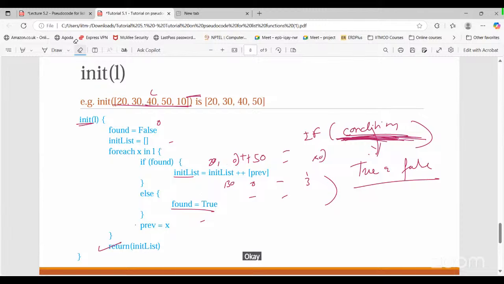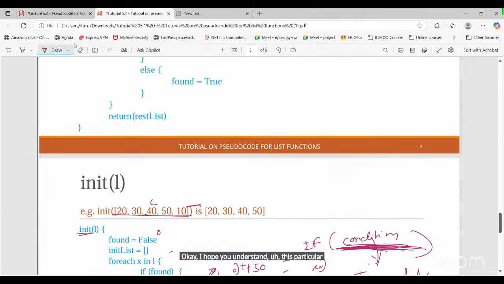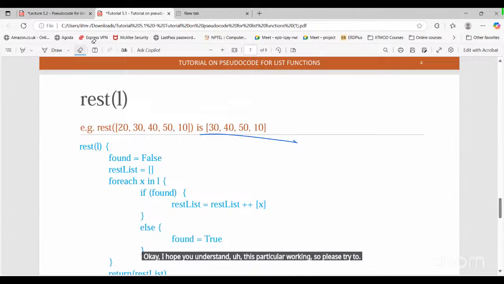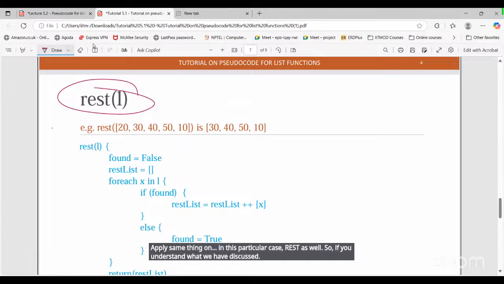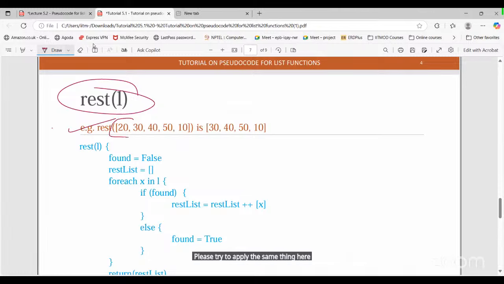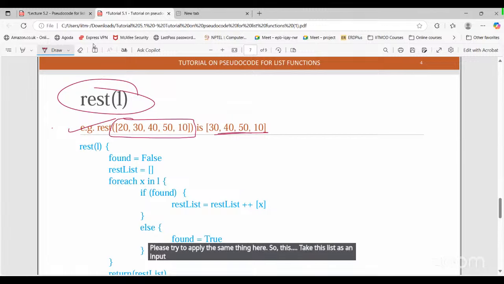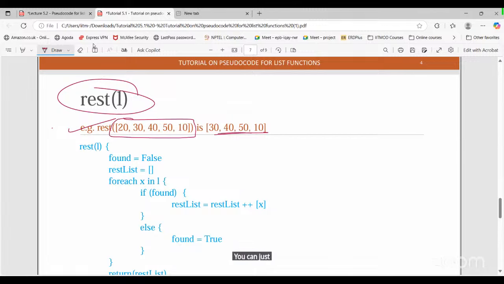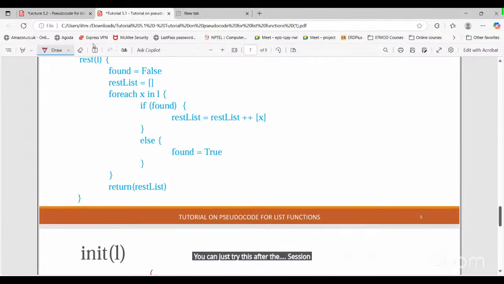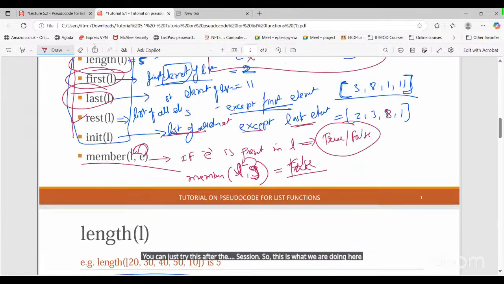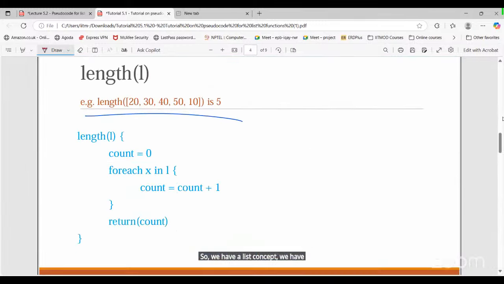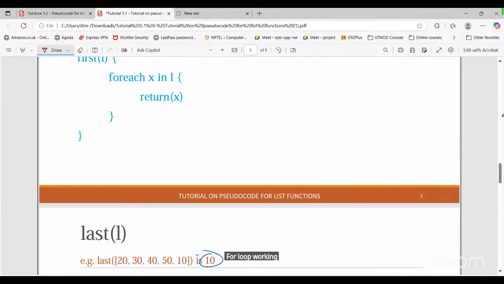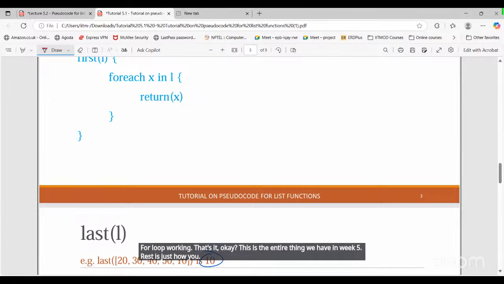I hope you understand this particular working. Please try to apply the same thing to the rest of this particular case as well. Take this list as the input and this should be the output. You can just try this after the session. So we have the list concept, this particular function, and the for loop working. That's the entire thing we have in week 5. The rest is just how you solve the questions. That's it.